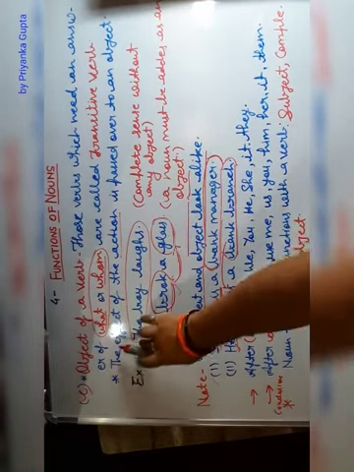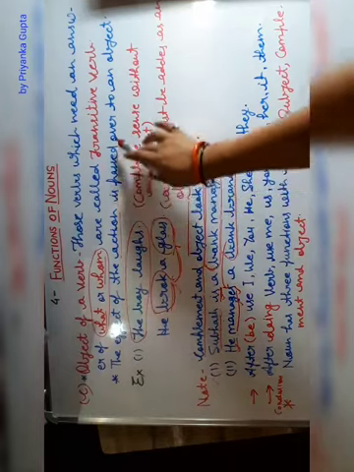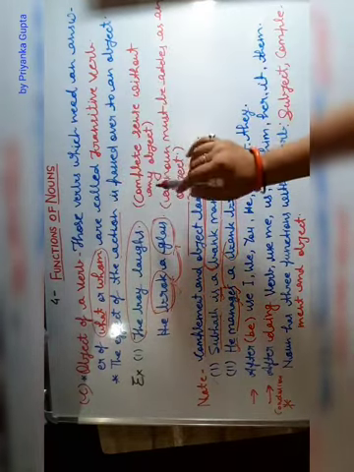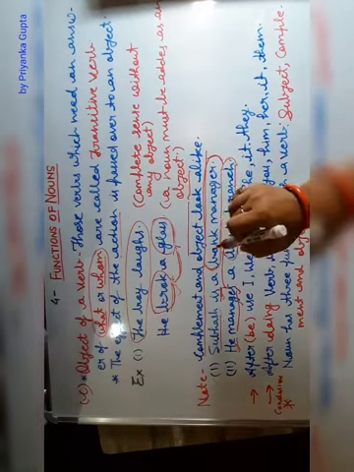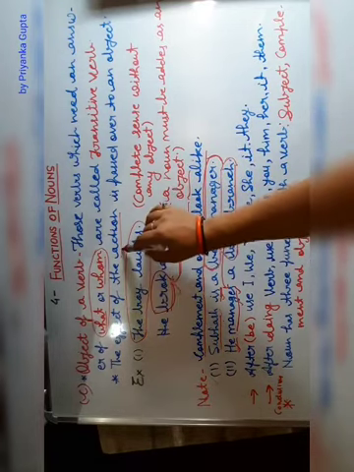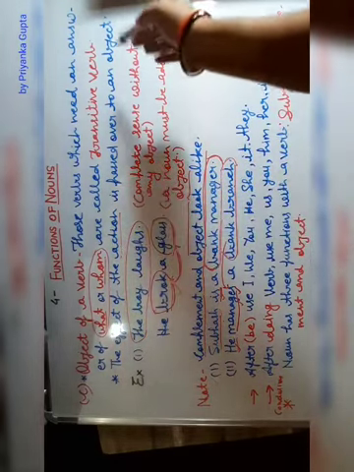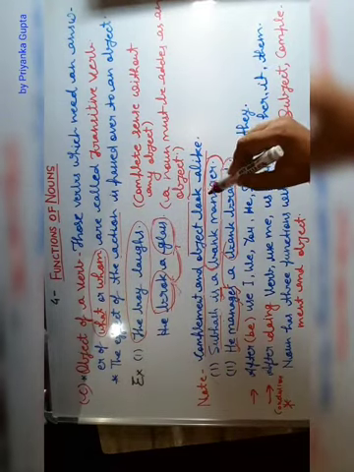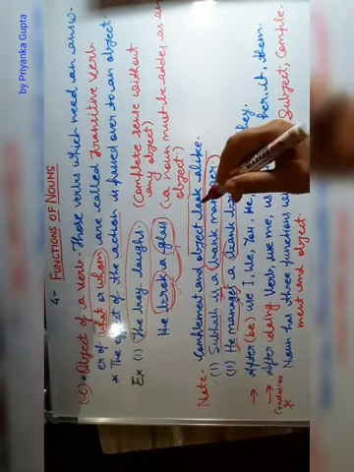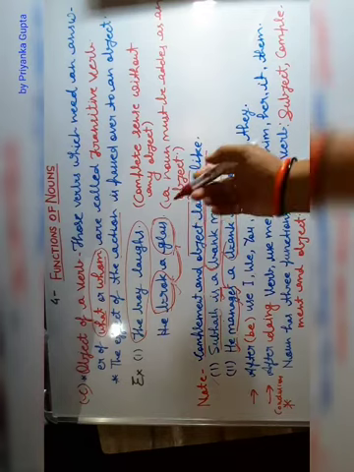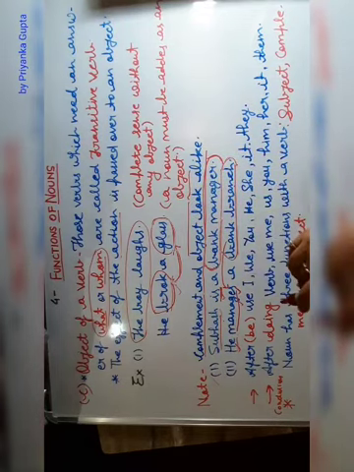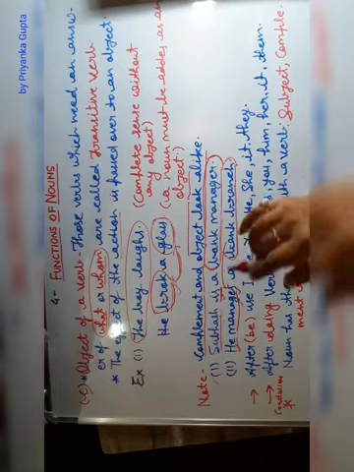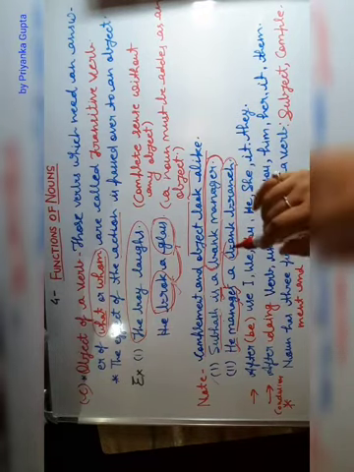The effect of the action is passed over to an object. That's why there is a need of an object, because the effect of the action will be passed over to an object. If there is no object, how will the action be satisfied? That's why there is a need of an object.